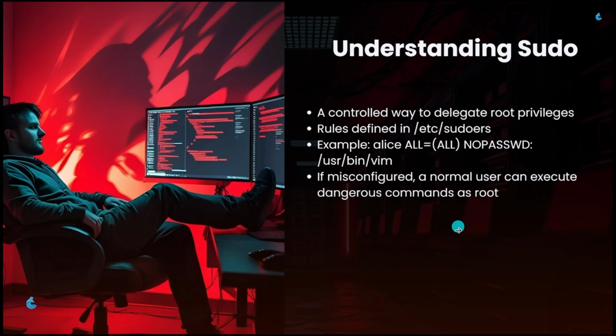For example, if a user is granted sudo rights over a program like Vim, they could leverage it to break out into a root shell. A rule such as ALL=(ALL) NOPASSWD configured with the binary as /usr/bin/vim looks harmless, but effectively gives away root access.